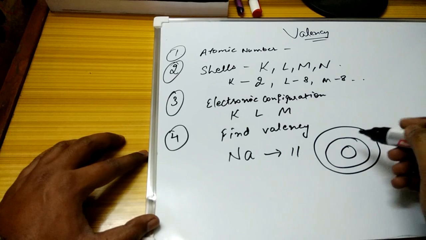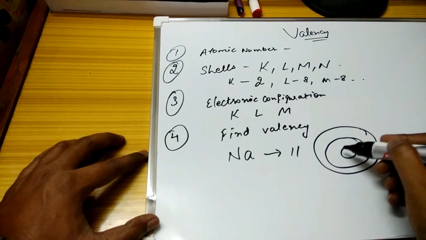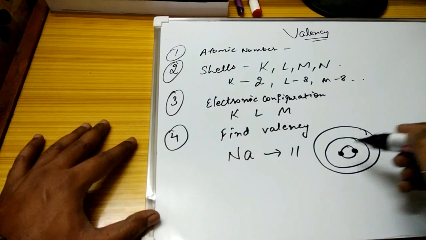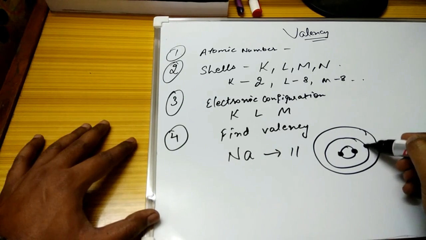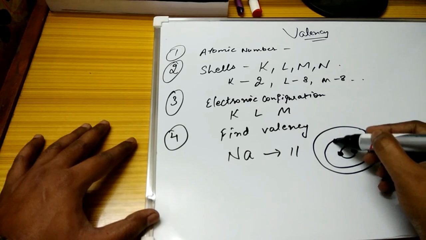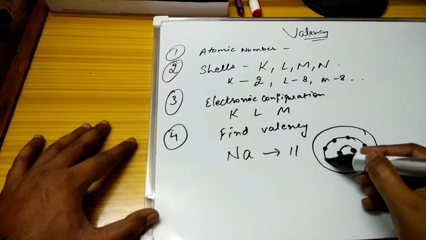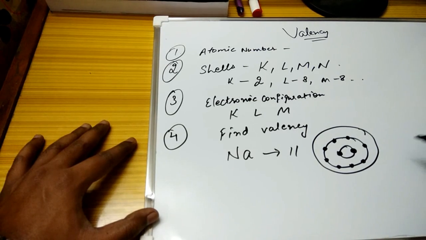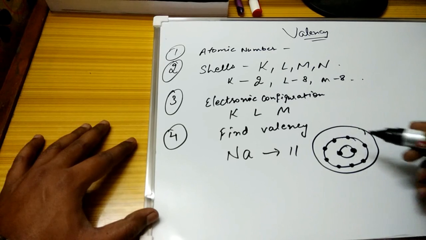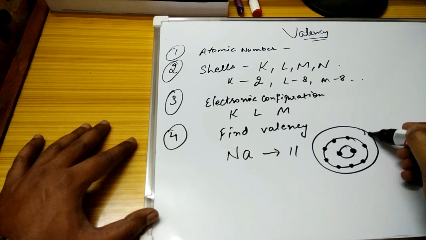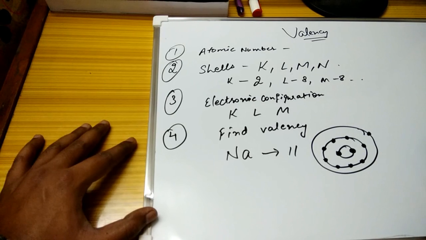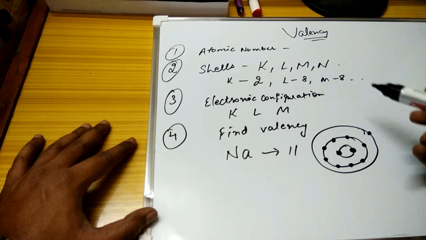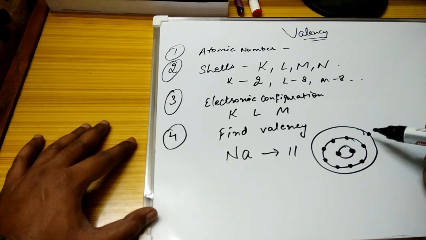So for sodium, there are 2 electrons in the first shell, and now it is complete. Moving to the next shell, we need to fill 8 electrons. These are 8, and 8 plus 2 gives 10. 1 is still remaining, so it will come in the M shell. You can easily see that we need 8 electrons in the M shell, but here there is only 1.